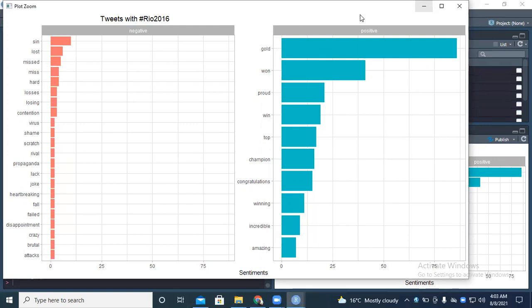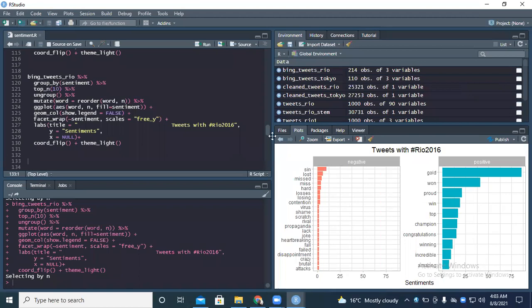So this is as far as the word counts on most of the positive and some of the negative and how they appeared. So the word lost, this is to mean some group went to share their disappointment or to tell how they had lost in the Rio 2016. So let me just recap on the